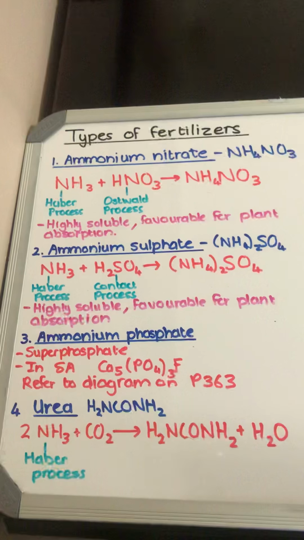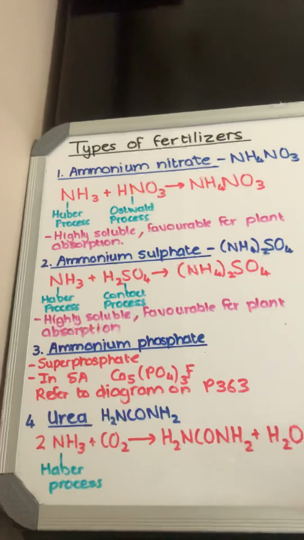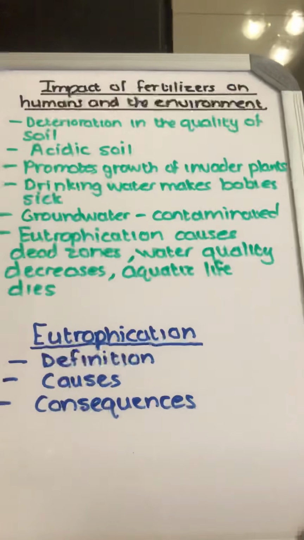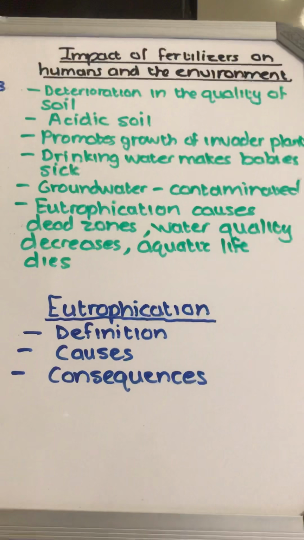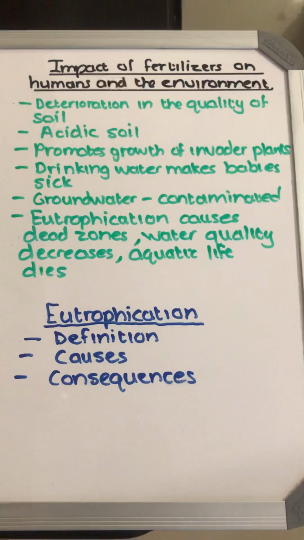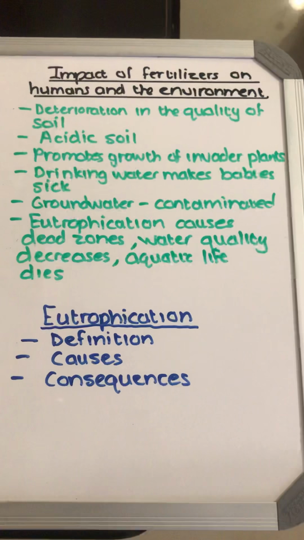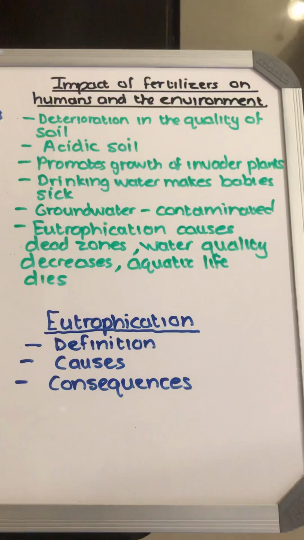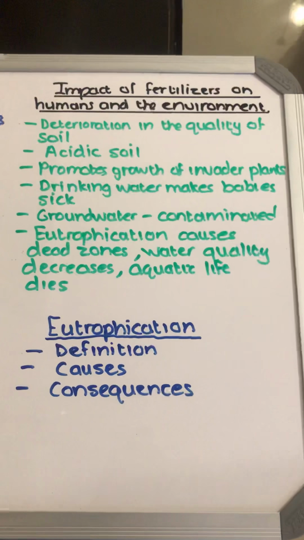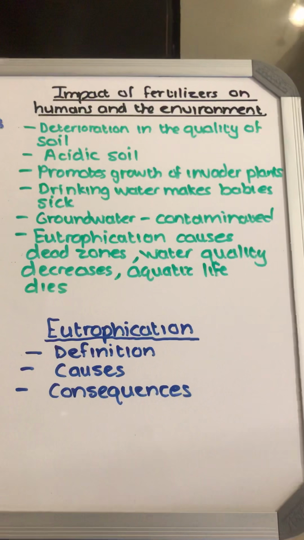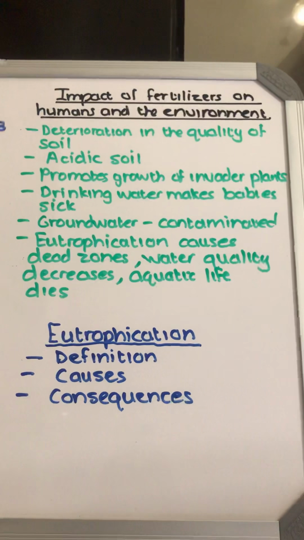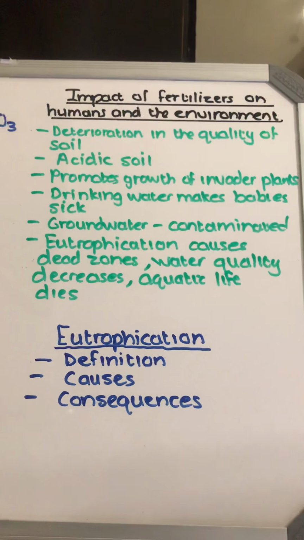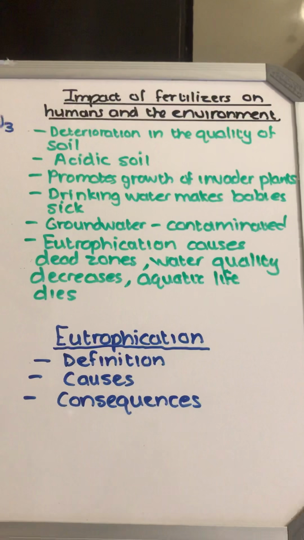The impact of fertilizers on humans and the environment. Fertilizers cause destruction in the soil structure and lead to a decrease in the amount of humus in the soil, which is decaying plant material. The soil becomes too acidic. It promotes the growth of invader plants. High concentration of nitrates in drinking water may cause problems for small babies.